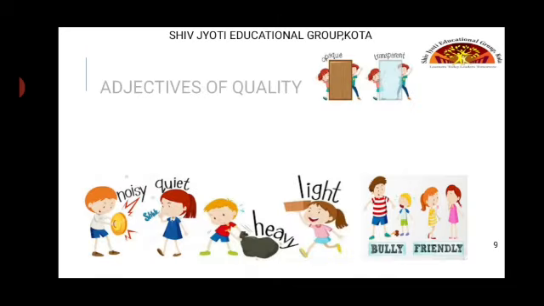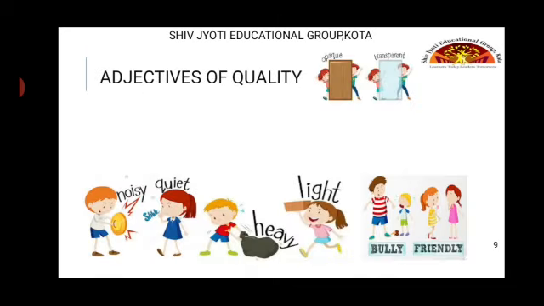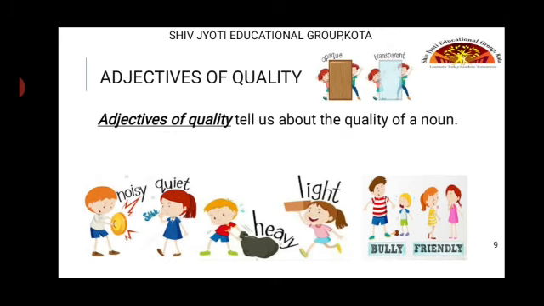Now coming to the adjectives of quality. Here we will be defining the things with their quality: opaque, transparent, noisy, quiet, heavy, light, bully, or friendly. So these are the qualities of a person and a thing, so as to define the quality of a noun. So these are the adjectives of quality. They tell us about the quality of a noun.